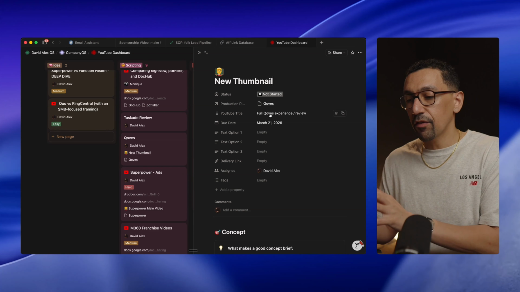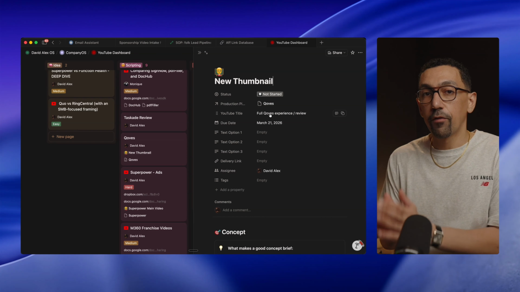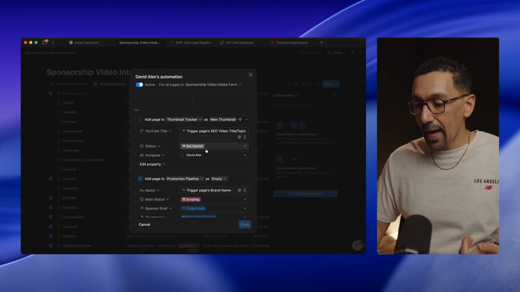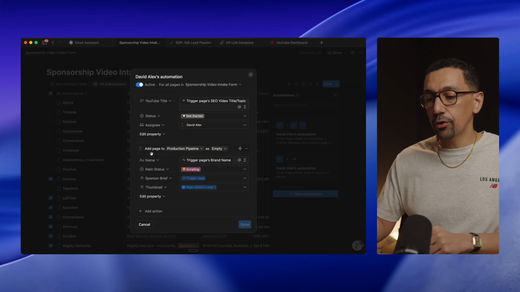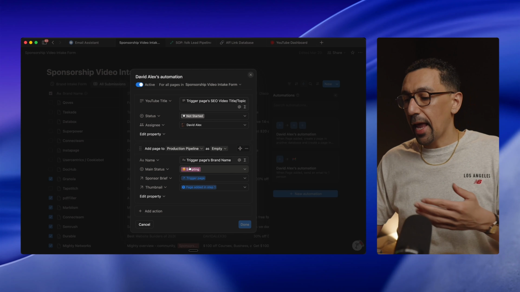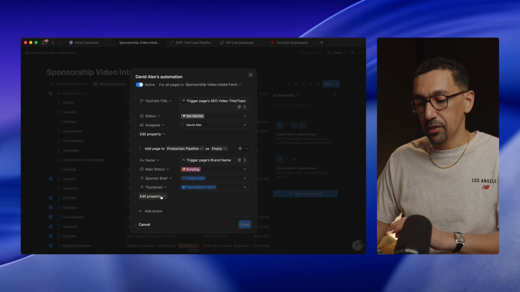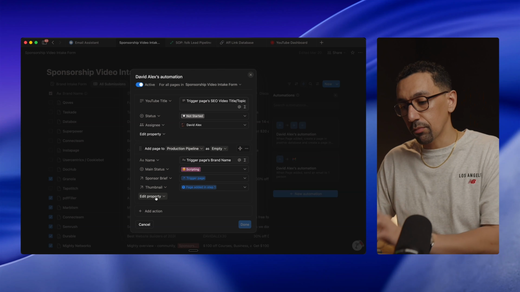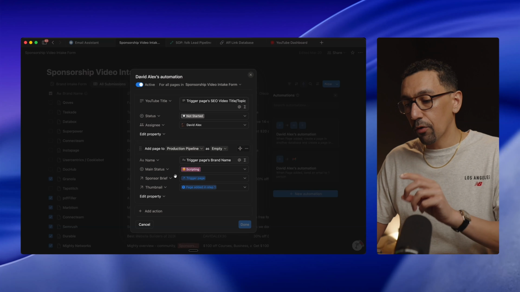So all that information is relevant in there for the thumbnail designer. Going back, once that's set up, it will then create a page in our production pipeline, which is what you were looking at, and it'll assign these 4 steps. I could add more properties, I could remove properties, but it will build all of that out.